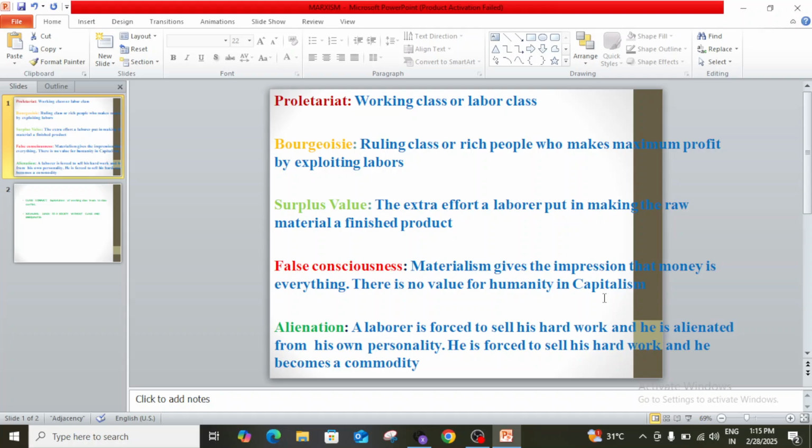This is the main essence of Marxism: the main aim of capitalist production is to sell the products for more than the value they spend on raw materials and the amount paid as wages to the laborer.